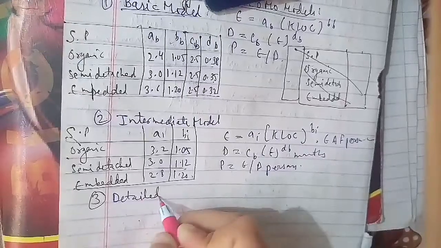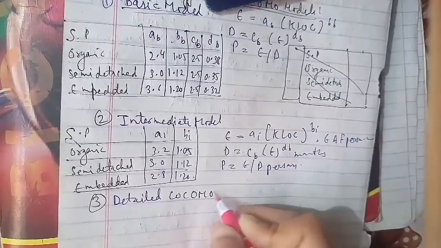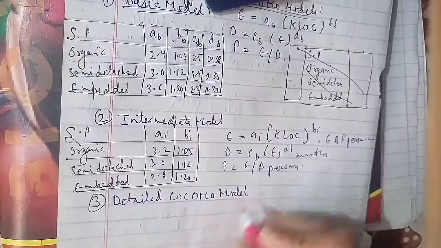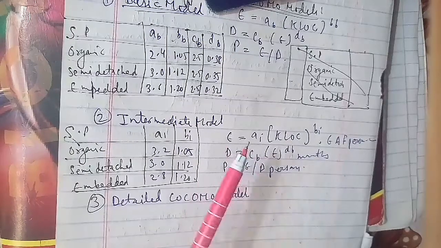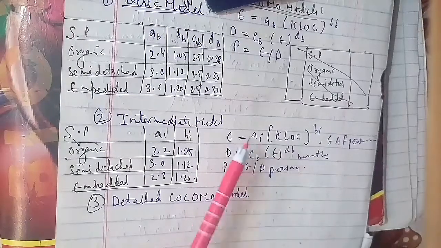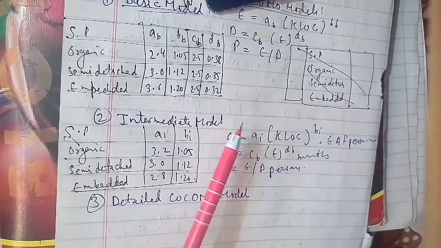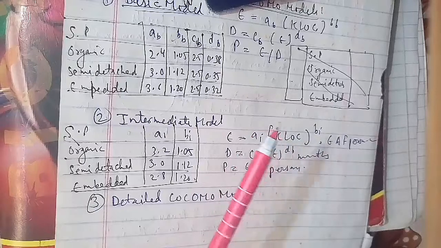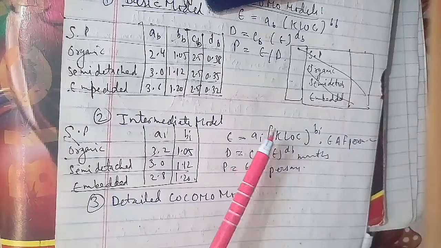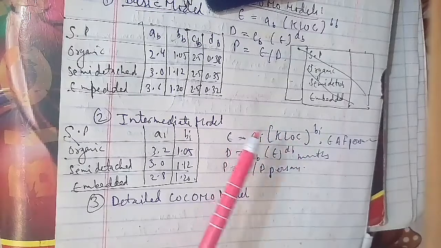This detailed model uses the same equation for estimation as the intermediate model, but the detailed model can estimate the effort E, duration D, and persons P of each development phase and subsystem model as well. The four phases used in the detailed model are as follows. The first phase is requirement planning and product design.